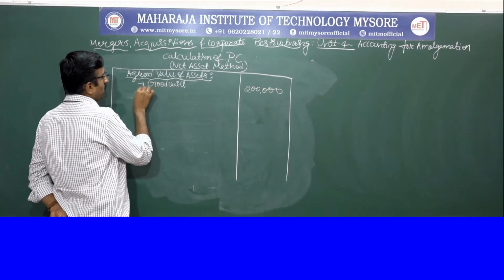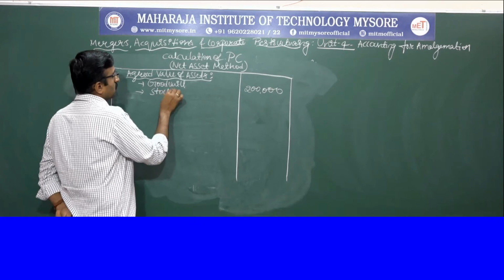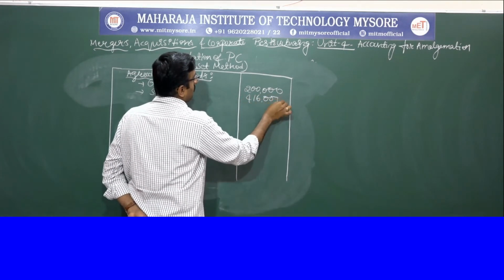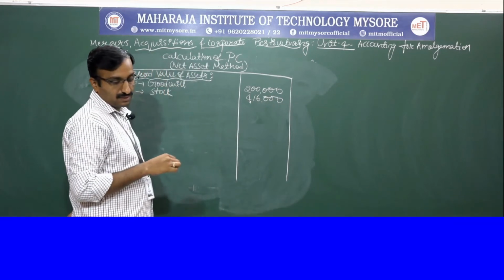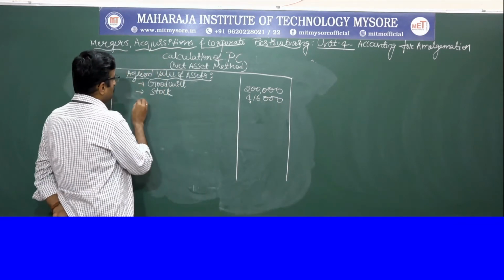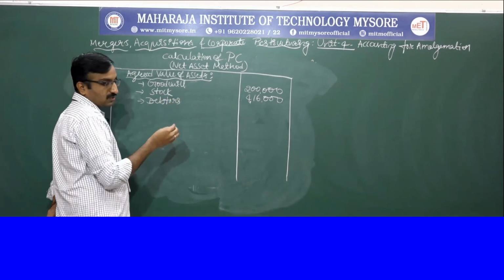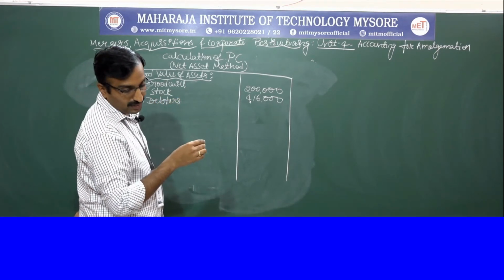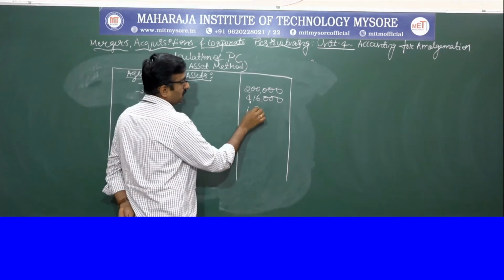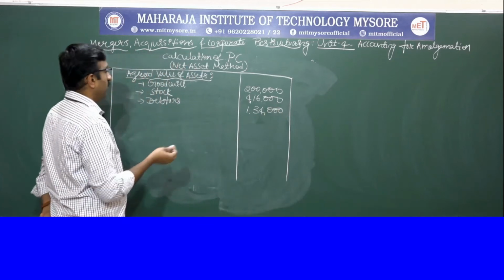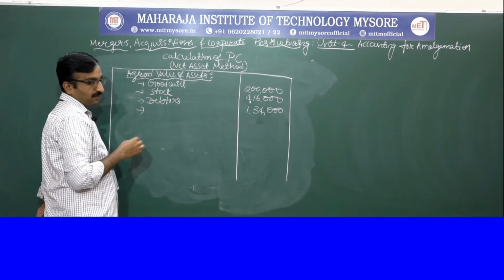Next we have stock, which they told us to consider at 4,16,000 rupees. Next we have debtors, 1,34,000. The remaining assets are considered as per book value, as per the balance sheet figure.